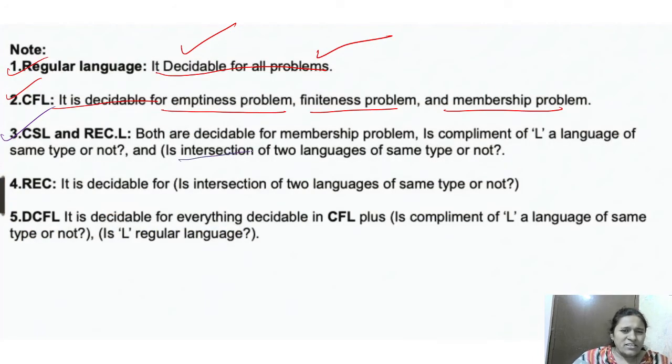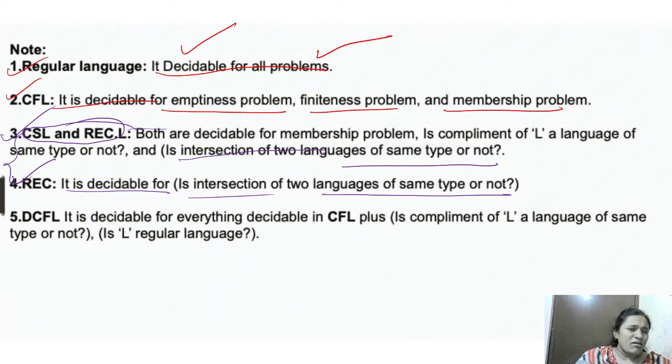Is the intersection of two languages of the same type or not? Is the complement of a language of the same type or not? This is decidable in CSL and recursive languages. And next one is recursive. Recursive is decidable for intersection and complement, right? CSL and recursive are both the same.